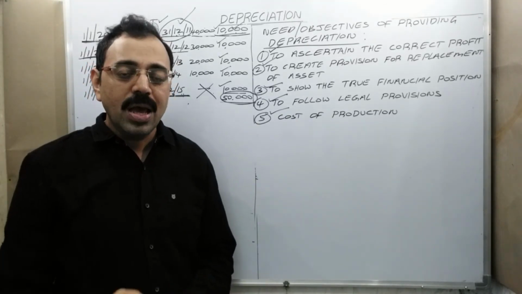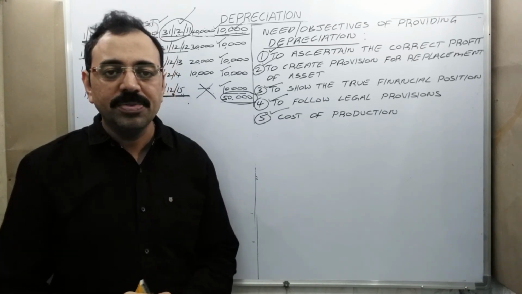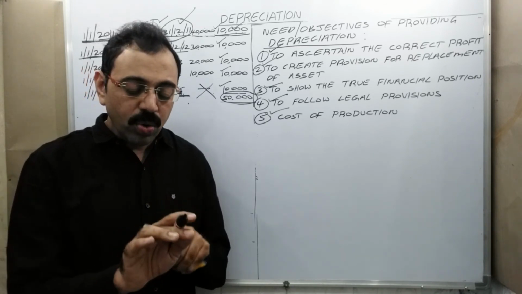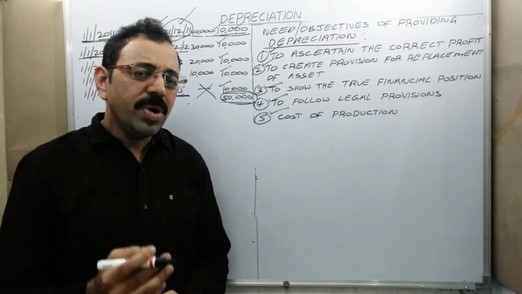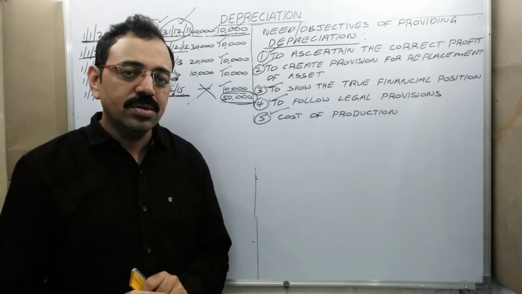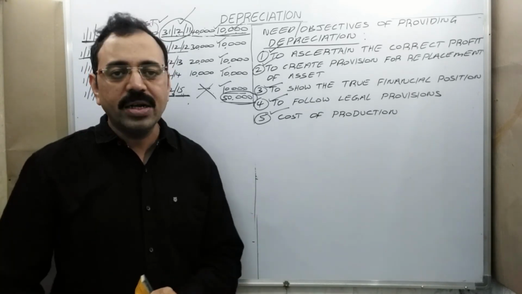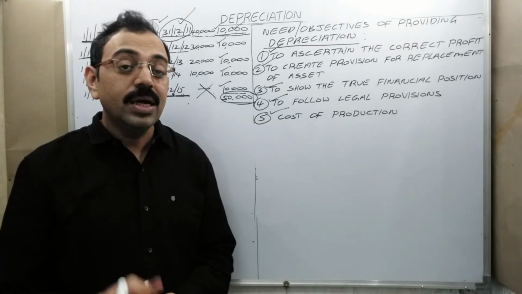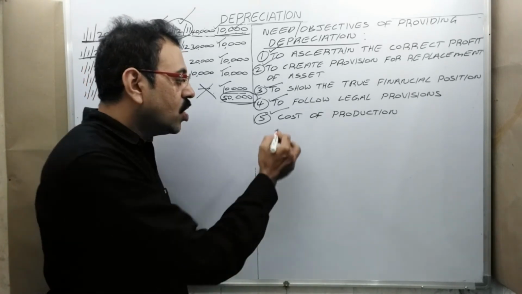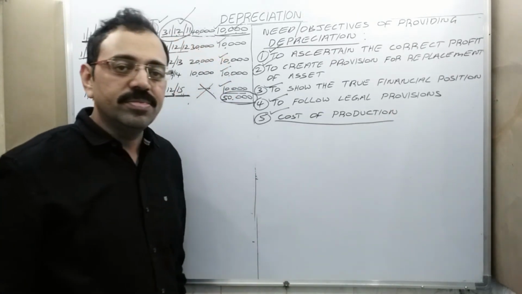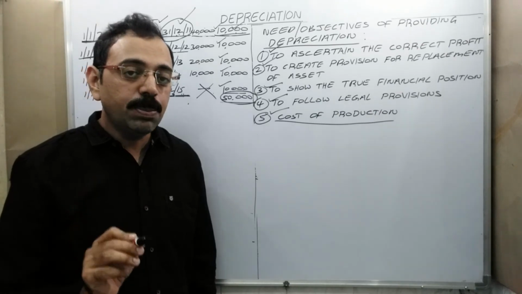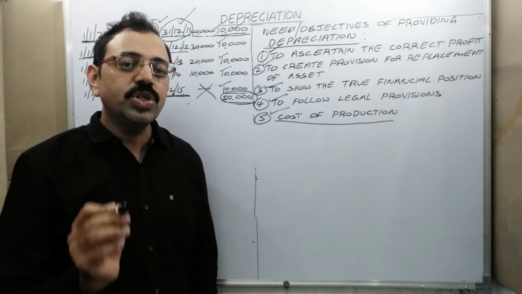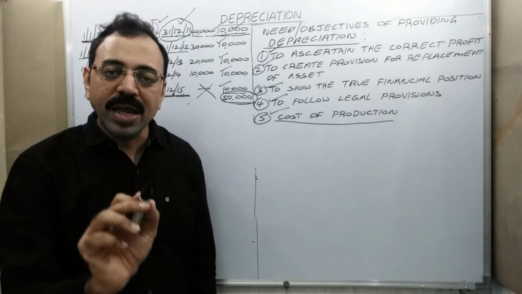For example, I am manufacturing these pens. Then I want to fix the price for this pen. On what basis do I have to take the decision? Based on so many factors, and the important factor is cost of production. Means to make this pen, how much I spend, that amount we should consider to fix the price of this